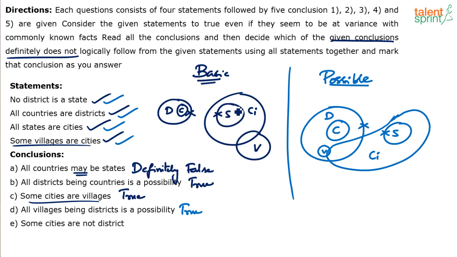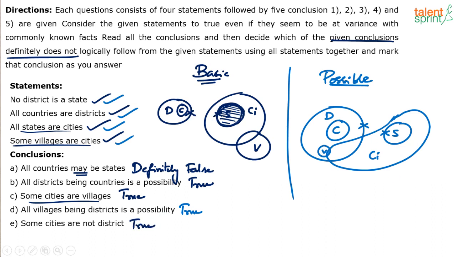True. See, these cities which are overlapping with states cannot be districts. Actually, states cannot be districts, but there will always be some cities which are overlapping with states. All the states are cities. So these states which are cities cannot be districts. So definitely there are always some cities which cannot be districts. So some cities are not districts is true. Definitely true. You draw any diagram.